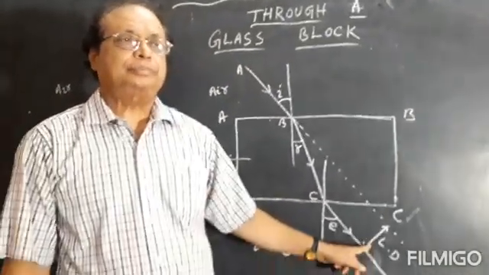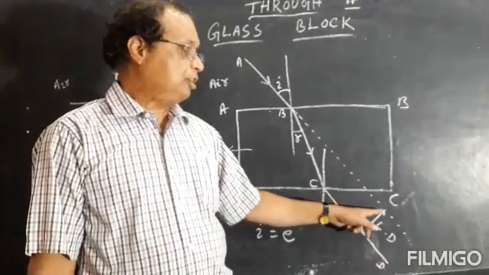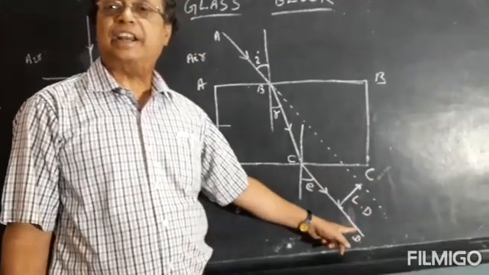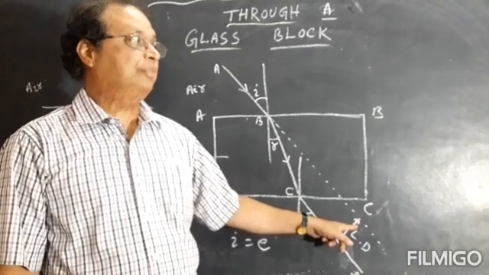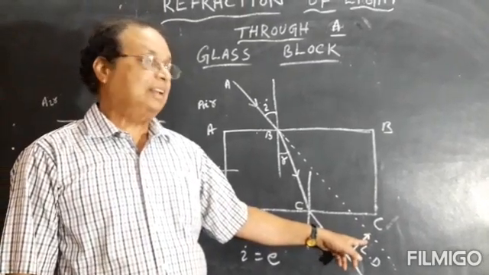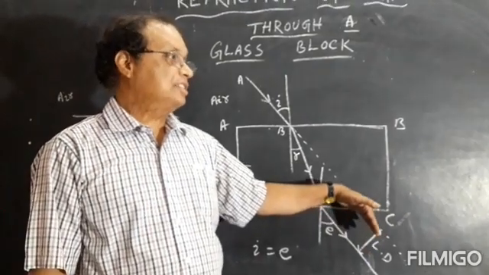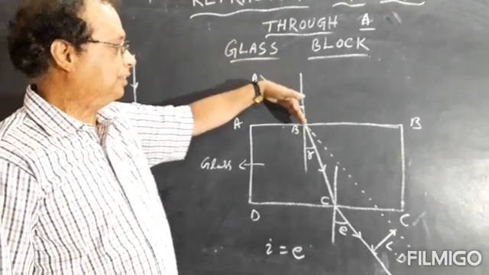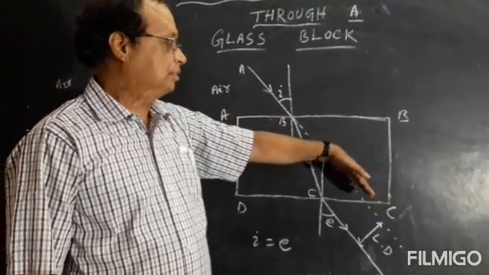So what is lateral displacement? Anyone can define? Yes, the perpendicular distance between incident ray produced and emergent ray is known as lateral displacement. The meaning of lateral is sidewise. So lateral displacement is the sidewise displacement of the ray of light after passing through the glass block.